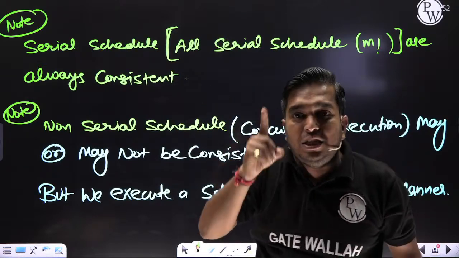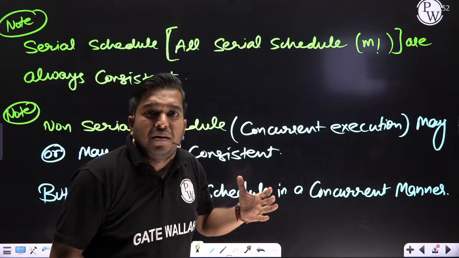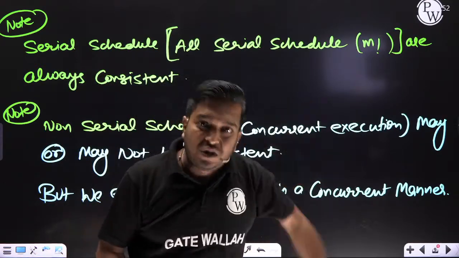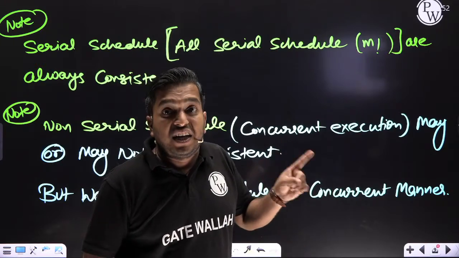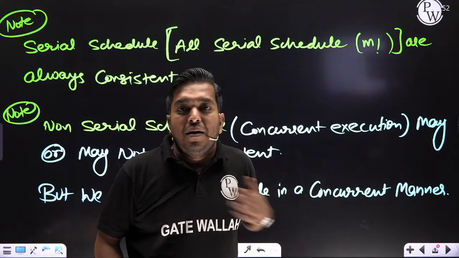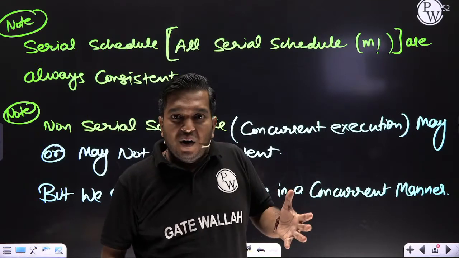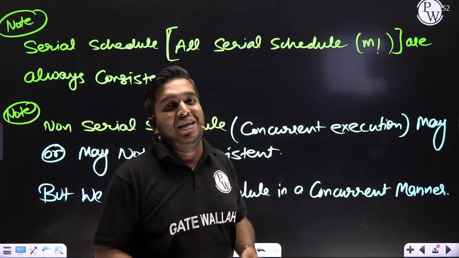Sometimes non-serial does not give the correct result. We know non-serial may or may not be consistent, it is bad, but we still go for it. Why?